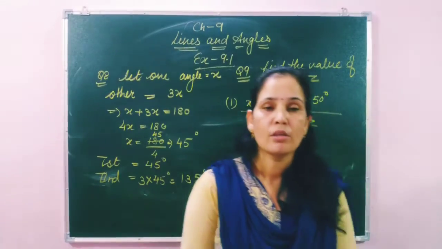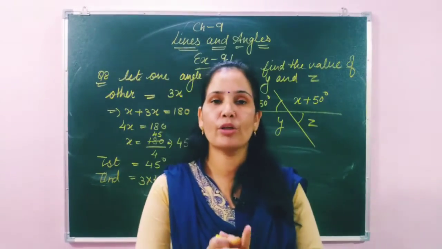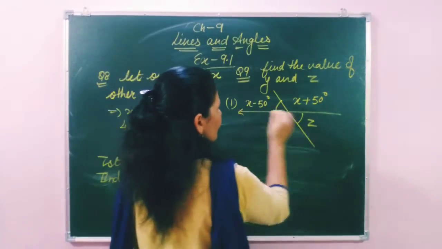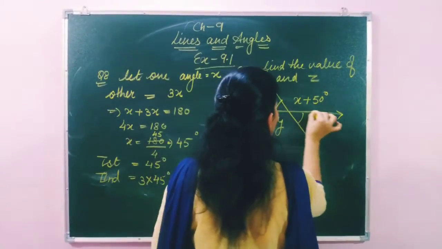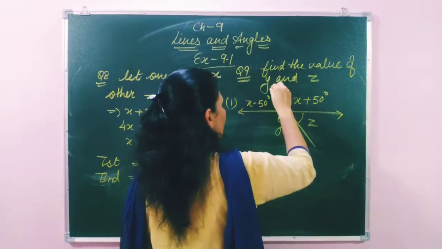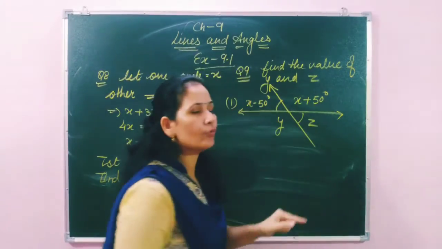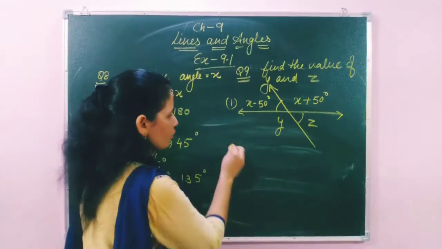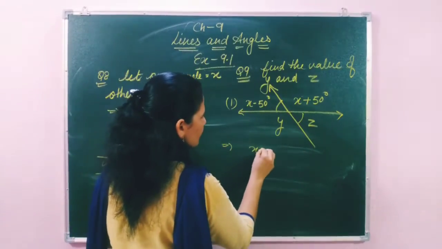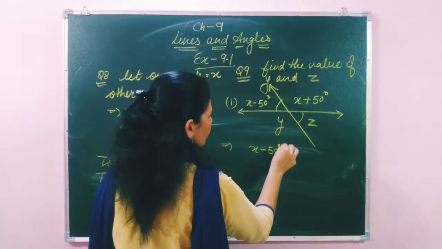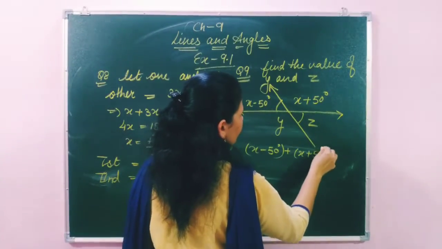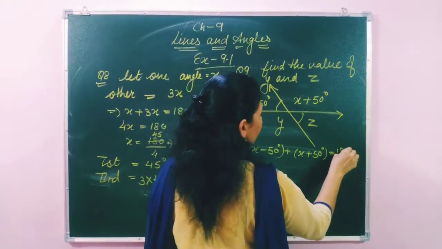How to solve? So students, here the basic concept we are going to use is the linear pair, because this is one straight line, and on a straight line these two angles are said to be a linear pair, and we know very well the sum of a linear pair is 180 degrees. So here we will write x minus 50 degrees plus x plus 50 degrees equals 180 degrees.